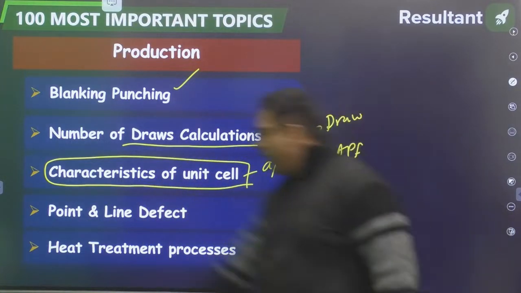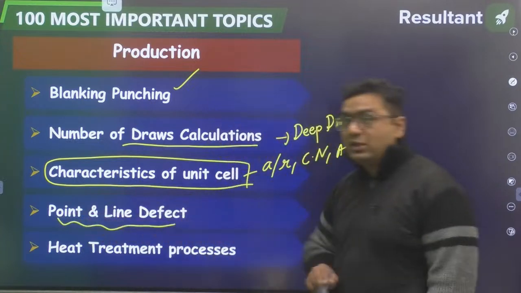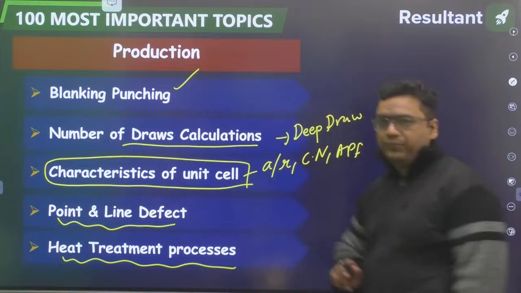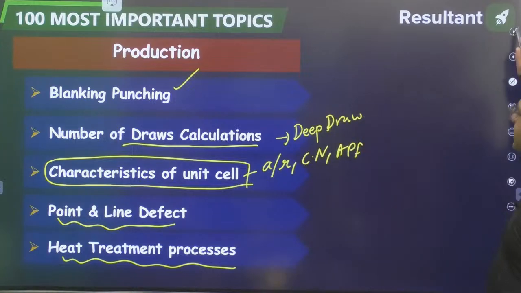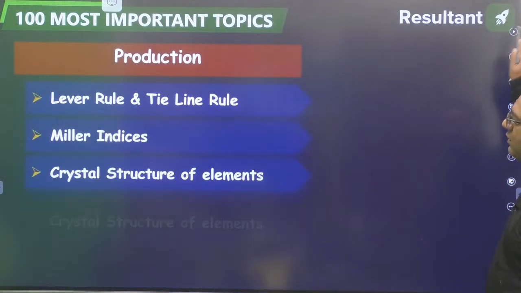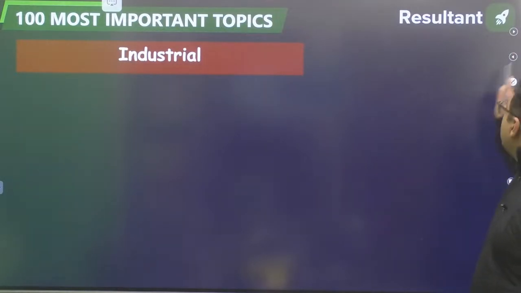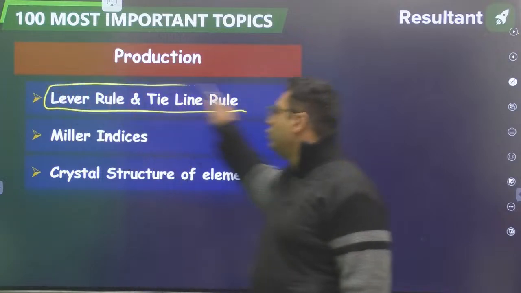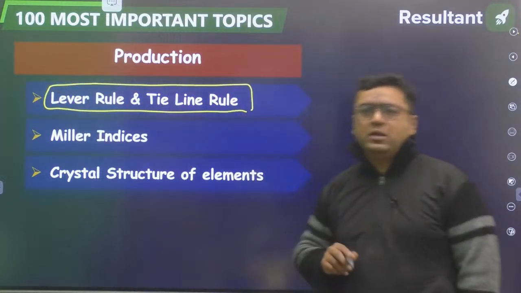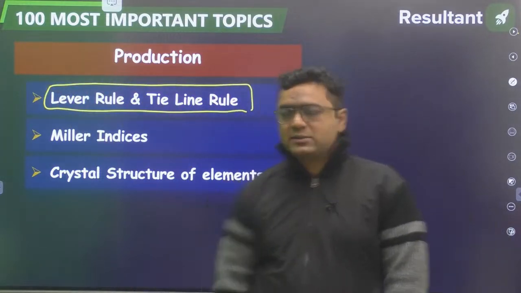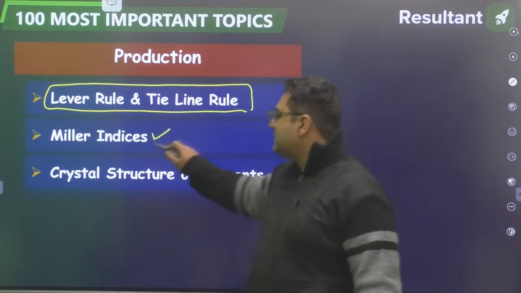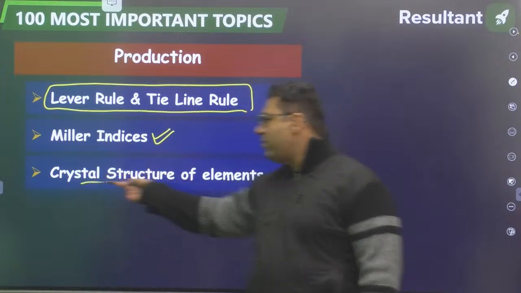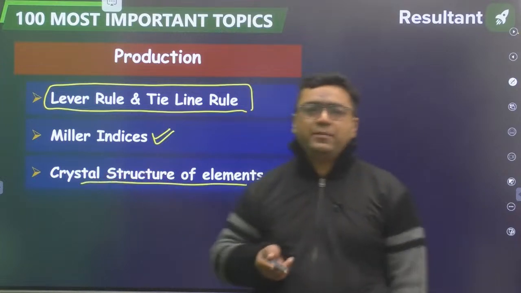Then my dear, point and line defects are important in crystal defects. Then heat treatment question is coming every year. Heat treatment question is coming every year. Then in phase diagram, lever rule and tie line rule are taught to you. You may get one question from there, like it has been coming for the last 3 years. My dear, Miller indices are taught to you in crystal structure. And as I said, you need to remember the crystal structure of some of the basic elements.